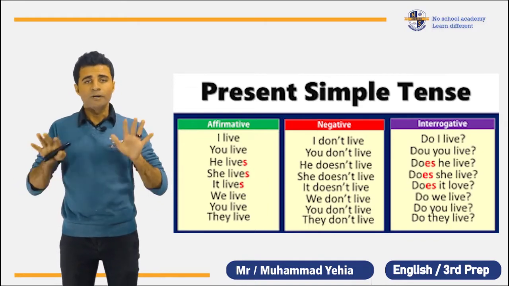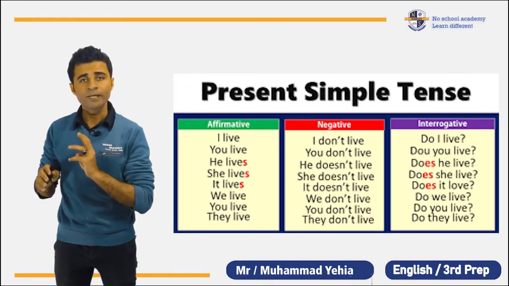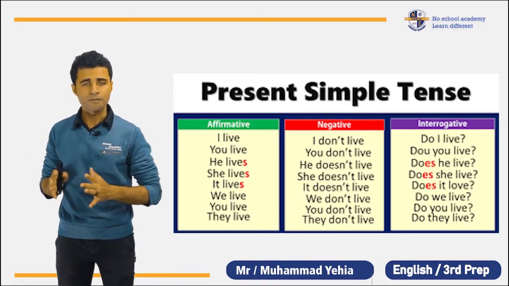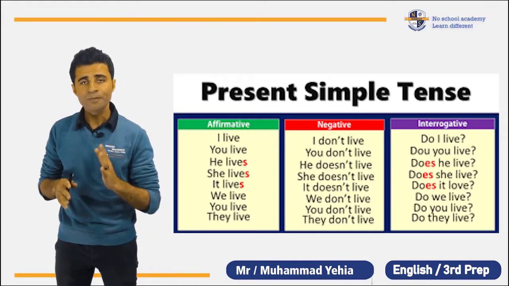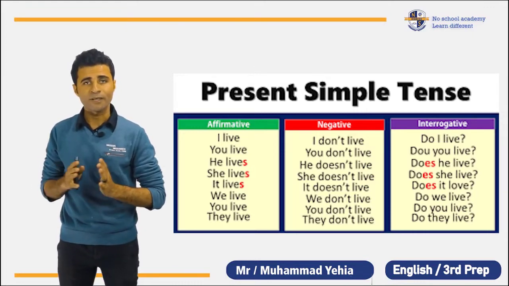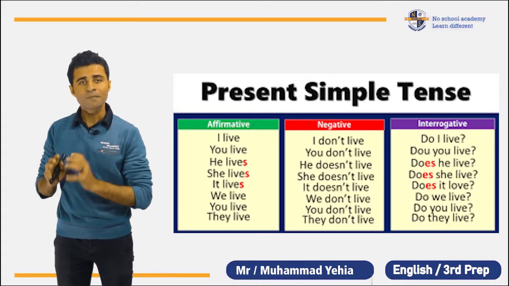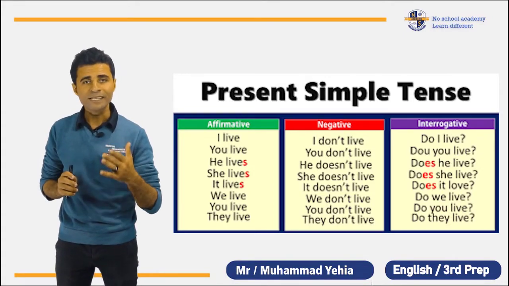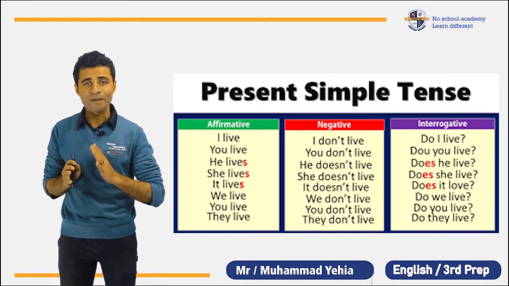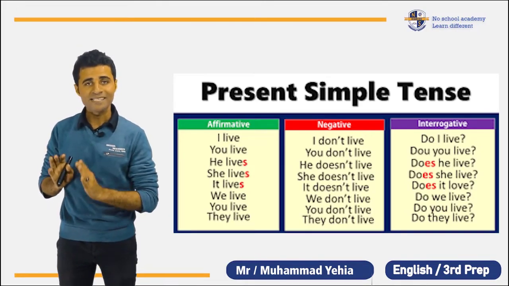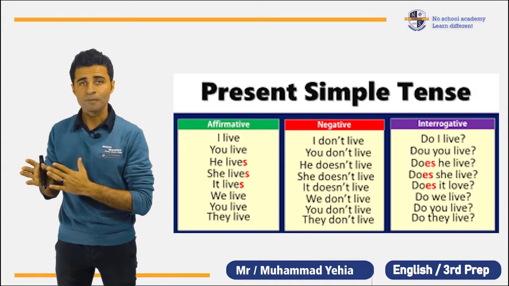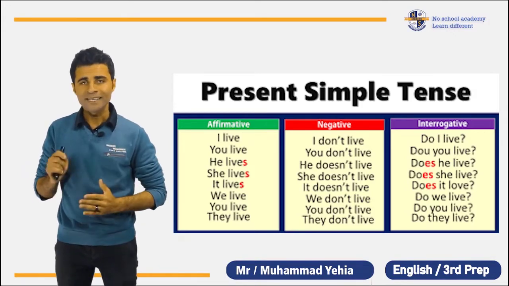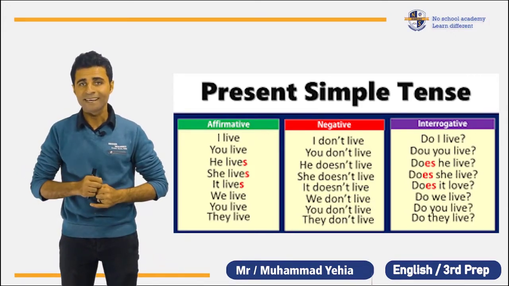Number one: I, he, she, it, we, you, they, all these are subjects. With the present simple tense, we put the verb in the infinitive, like I play football, we play football, you play football, they play football. But when it comes to he, she and it, we have to add s, es or ies to the verb. So the question right now is when to add s, when to add es, when to add ies.